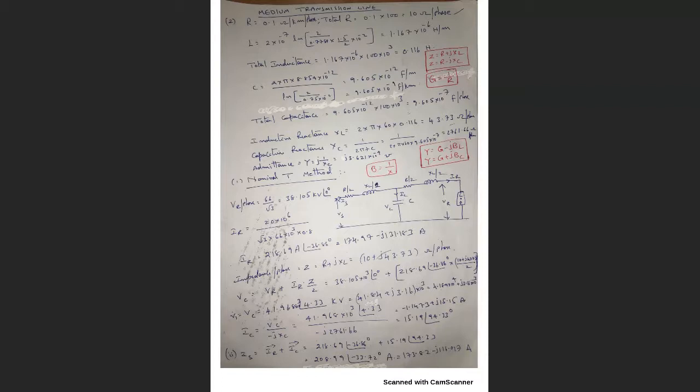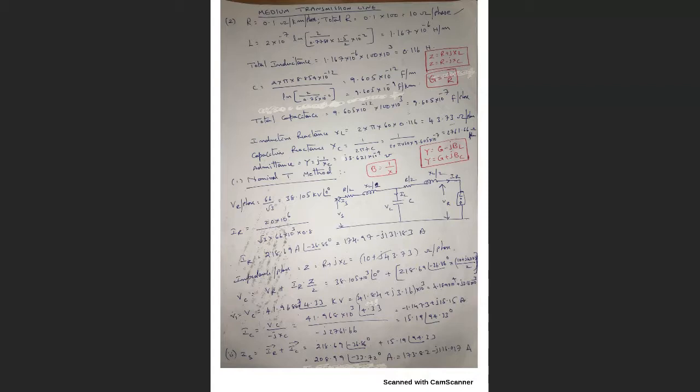Now, how can I calculate the inductive reactance XL? XL will be 2 pi F L. The frequency is given as 60 Hz, or otherwise we will consider that the frequency is 60 Hz. So 2 pi 60 into L. L is 0.116 Henry. So the total inductive reactance will be 43.73 ohm per phase.